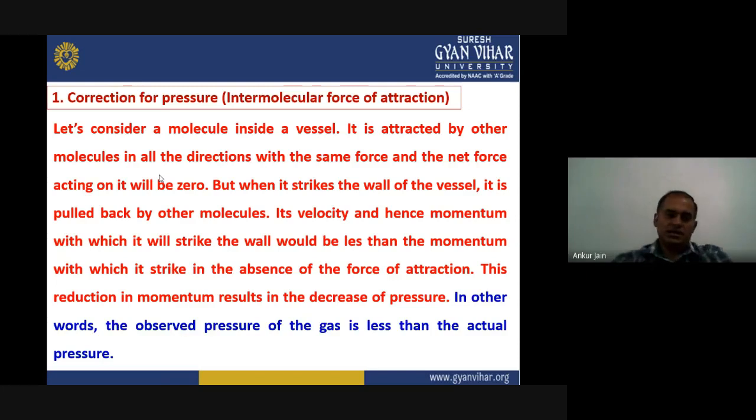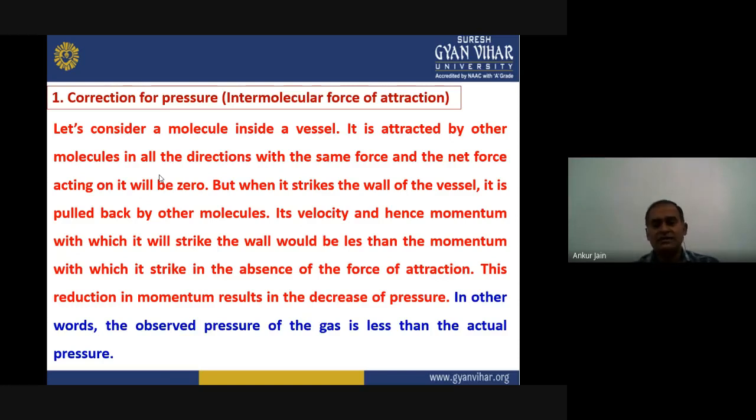So the first correction is for pressure, which is caused by the intermolecular force of attraction. To do that, let us consider a molecule inside a vessel where we are taking the gas. We are considering just one molecule inside that vessel. We always know that all the molecules can attract each other, they can collide with each other.